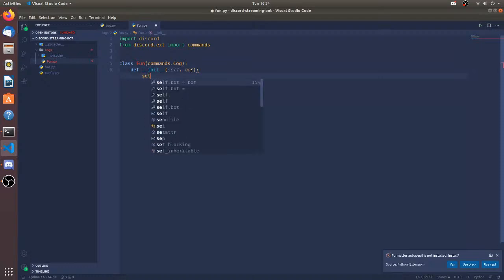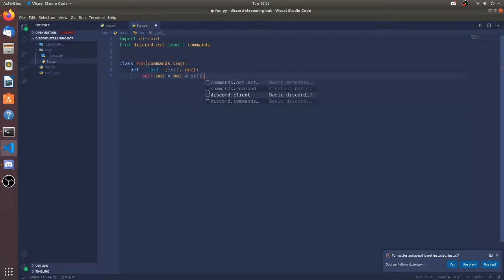So self.bot is going to be bot, since I'm mapping this bot to self.bot. If you want to access the bot variable inside any of the functions, instead of typing bot.user, you have to type self.bot.user, otherwise it's going to show you an error.